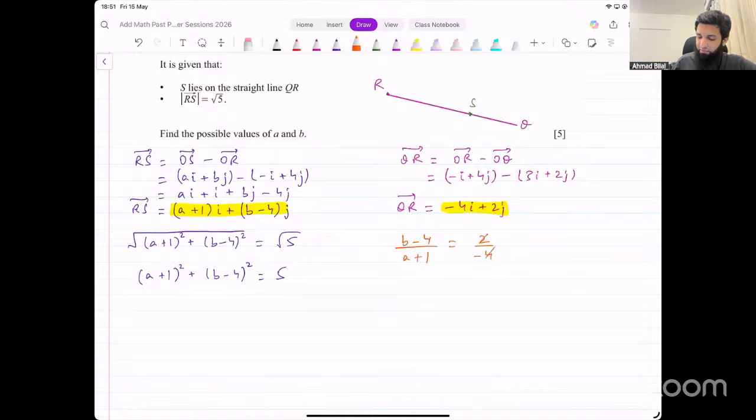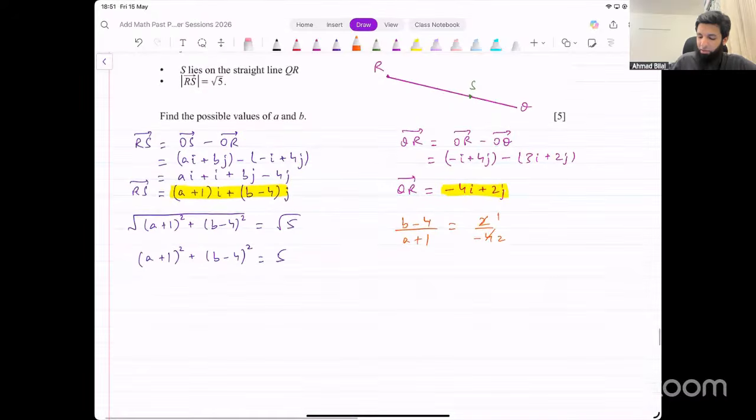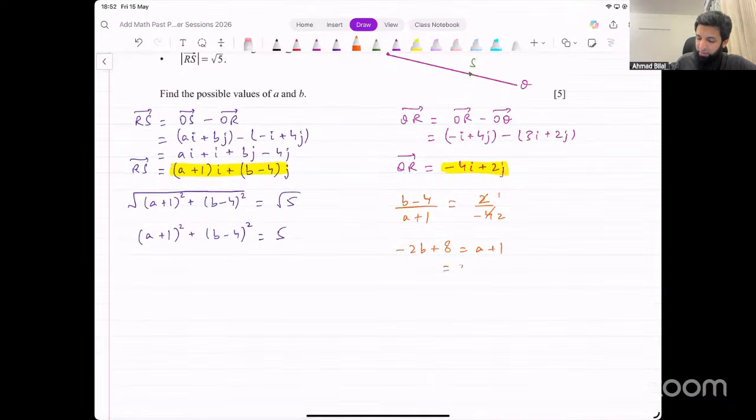Let's simplify this. 2 over minus 4, that becomes 1 over negative 2, right? Negative 1 over 2. Let's cross multiply. If I multiply minus 2 there, that will become minus 2b plus 8. On the other side, I have just 1. So 1 into a plus 1, that will be a plus 1. That's another equation that we're getting now. That is a plus 2b equal to 7. You've got these two simultaneous equations, solve them, and that will give you the values of a and b.